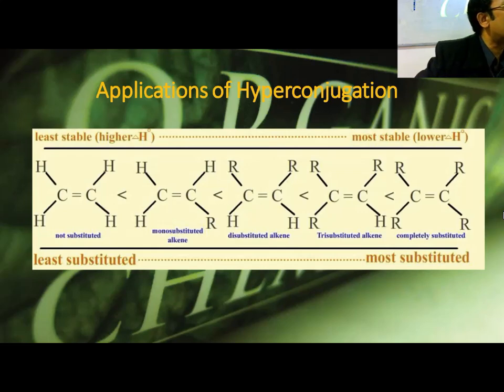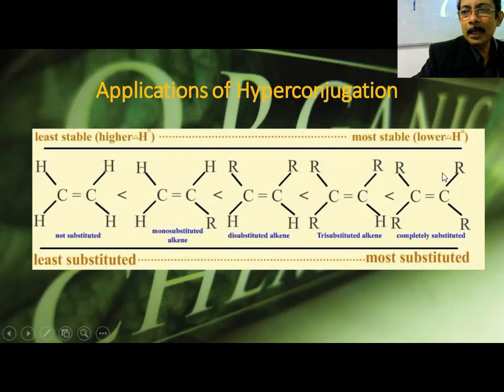Here you cannot use the inductive effect, because for a double bond, how would it be stabilized by the inductive effect? The inductive effect can give stability to a cation, not to anything else. But hyperconjugation is much more widely applicable. It is applicable for the stability of radicals, and for the stability of the double-bonded molecule itself.